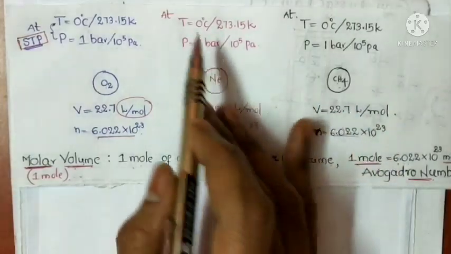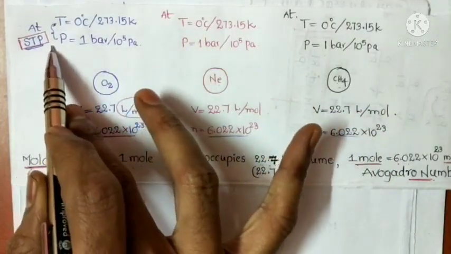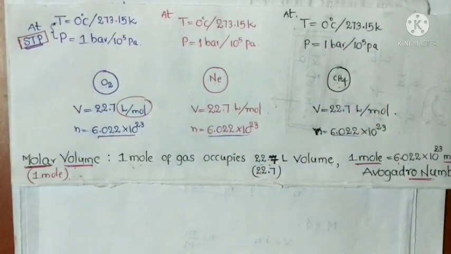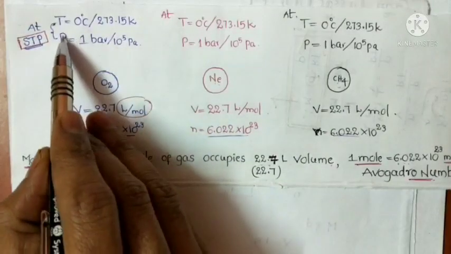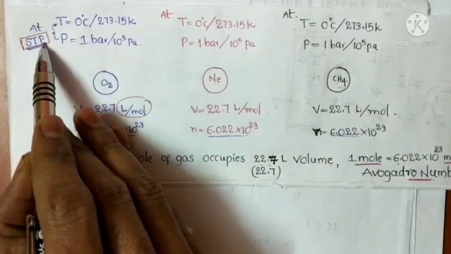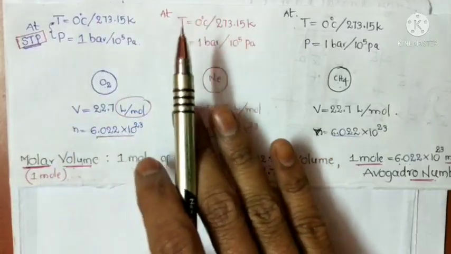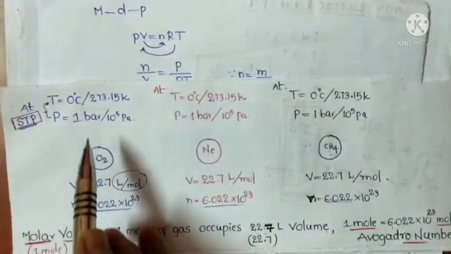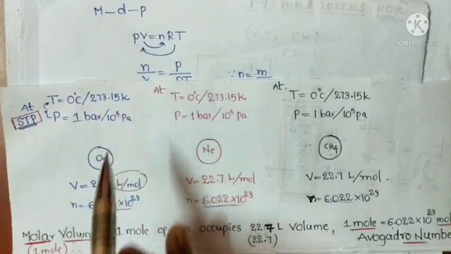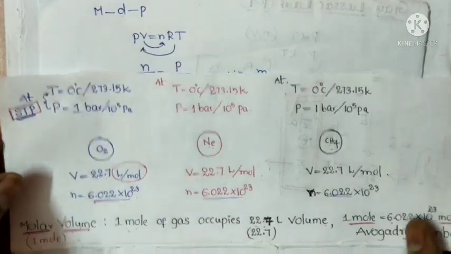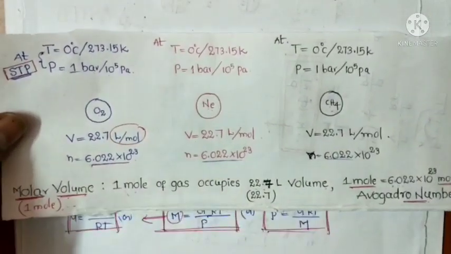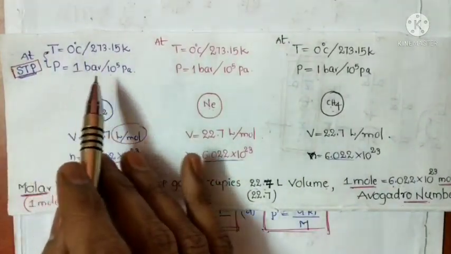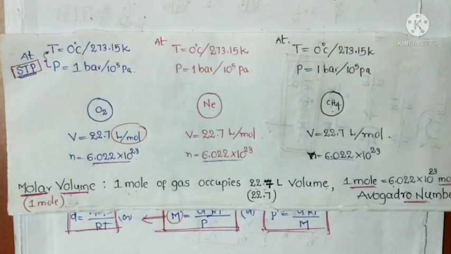What is the condition? At standard temperature and pressure, STP conditions. STP means standard temperature and pressure. How much is the value here? Temperature is 0 degree centigrade or 273.15 kelvins. So these are the standard temperature and pressure conditions.